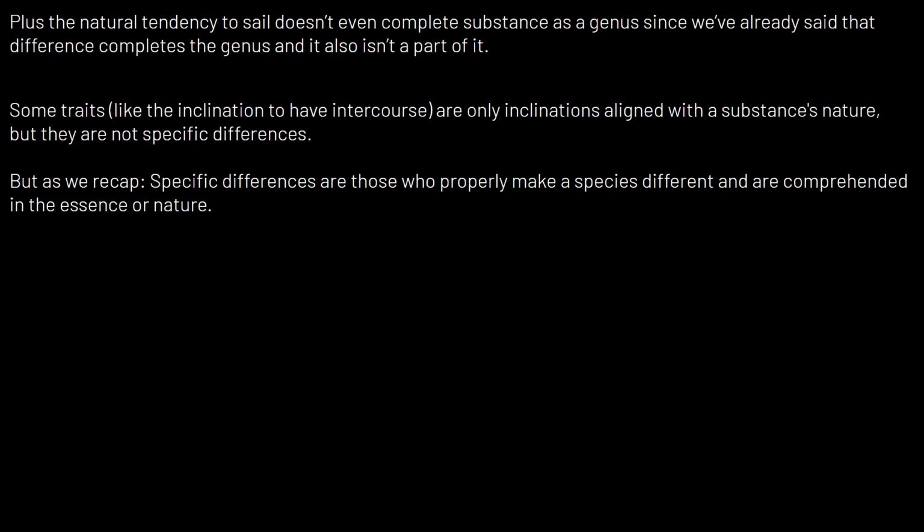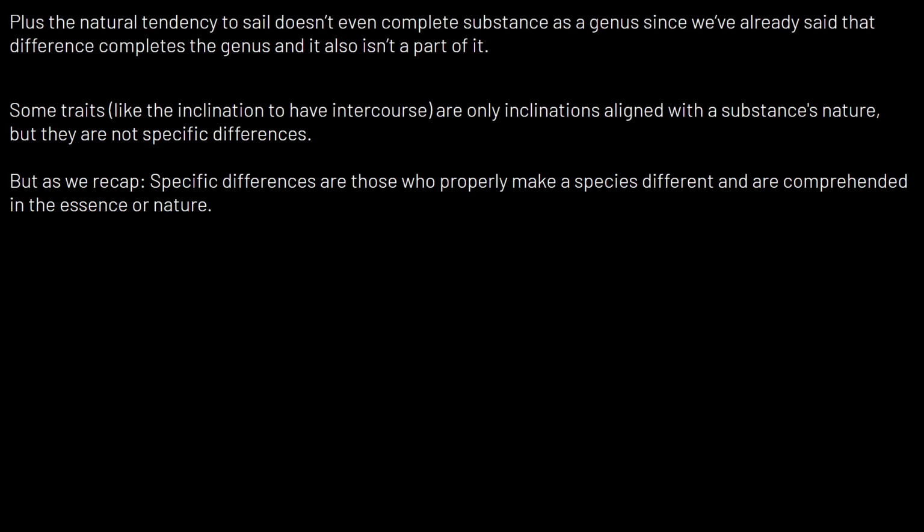Because if it had them all at the same time, there would be a contradiction. And some traits, like the inclination to have intercourse, which is a biological trait, are only inclinations that are aligned with a substance's nature. But they are not specific differences, meaning that these are not something that modifies the essence so as to separate the thing from another species.